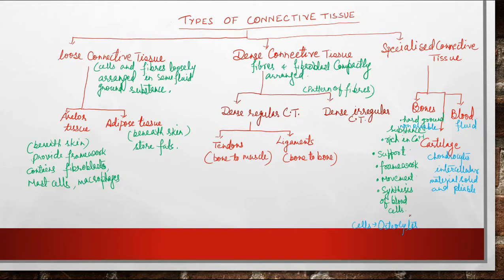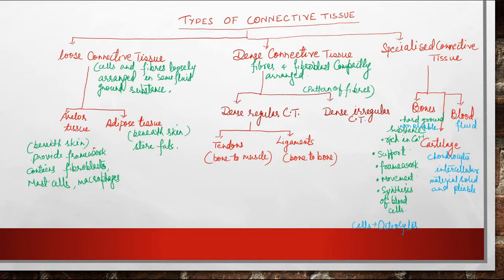The cells of the bones are known as osteocytes, and the term osteo is related to bones, whereas the cells present in cartilage are known as chondrocytes. They are not so hard; they are pliable. And blood is the fluid connective tissue which consists of plasma as well as different types of cells. Now, loose connective tissue is mainly of two types, that is areolar tissue and adipose tissue.